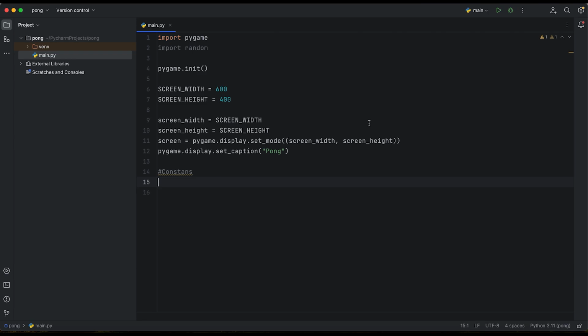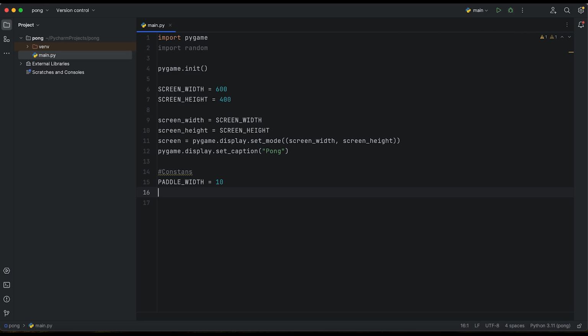And here we'll need paddle width. So we've got two paddles, and to make them the same, whenever we would like to make it bigger or smaller, we will do that in the constants because of one very, very important thing. Whenever we are creating constants, we change the values only in one place, and it's going to work in the whole code. That's why constants are so important in creating bigger applications.